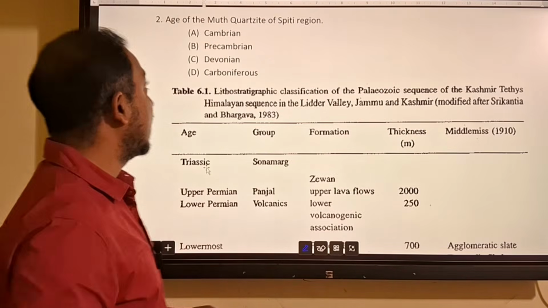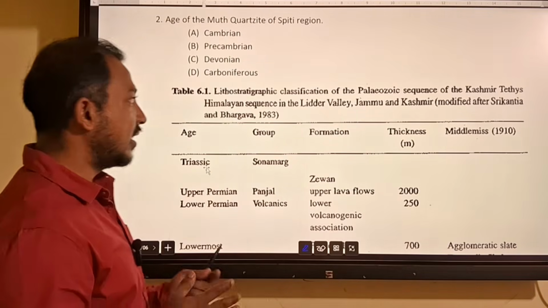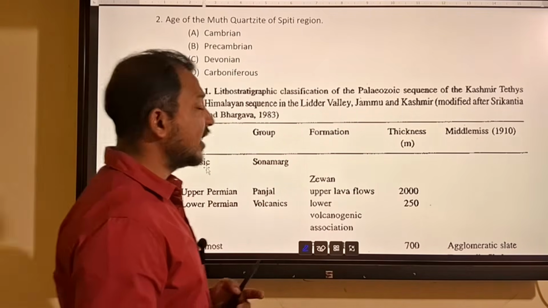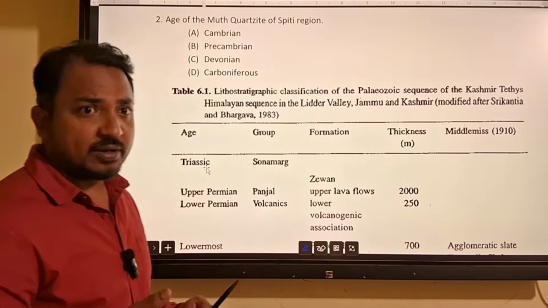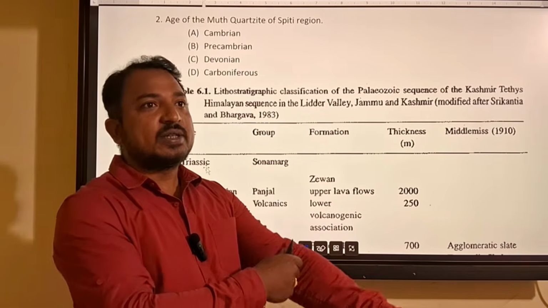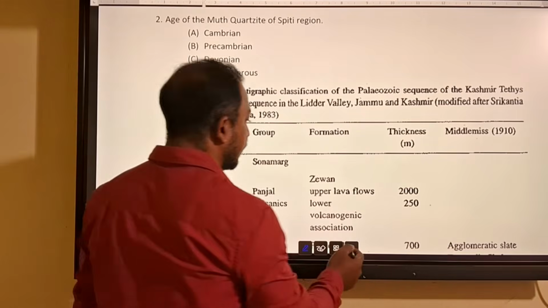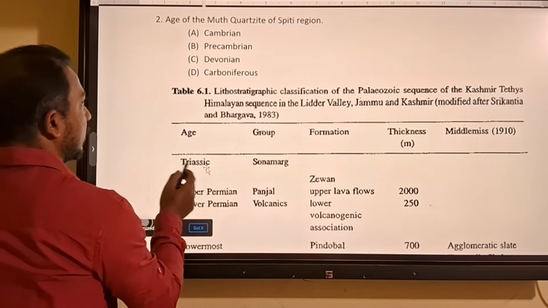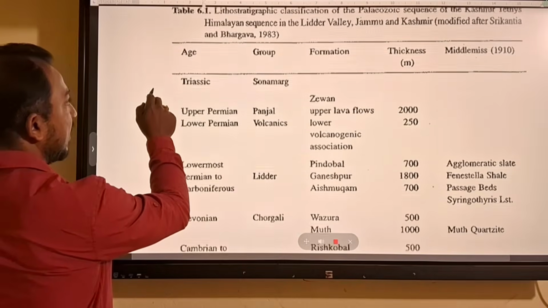Coming to the next question: the age of the Muth quartzite of the Spiti region. The Muth quartzite has great importance in Tethyan deposition. It belongs to the Paleozoic era and is used as a marker bed, so it is very important. It belongs to the Paleozoic sequence of Kashmir, of the Tethyan Himalaya.